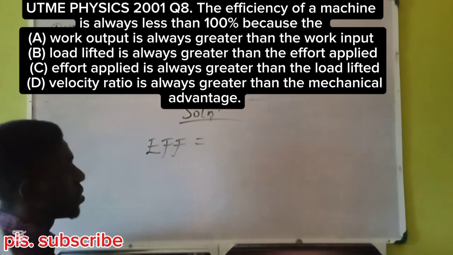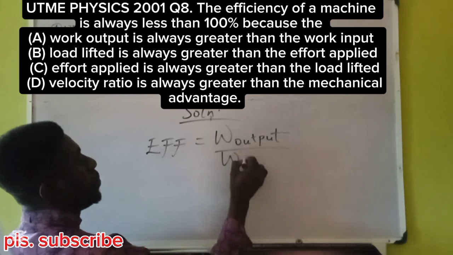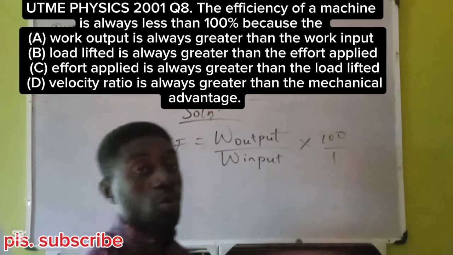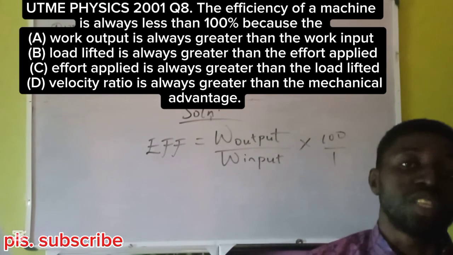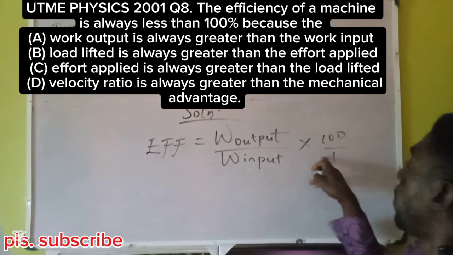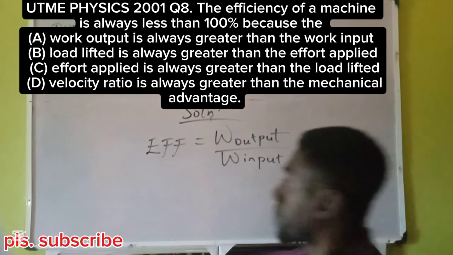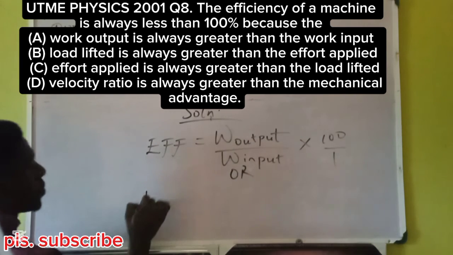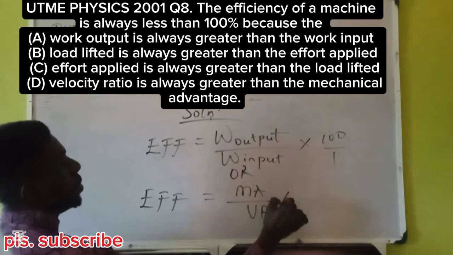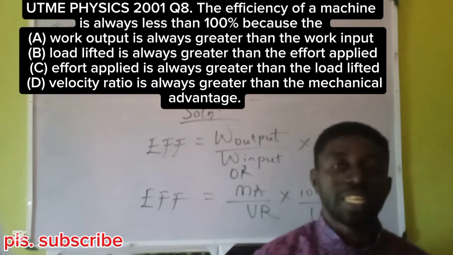The first one is efficiency equals work output over work input, times 100 over 1. You can see that the input is the denominator and the output is the numerator. The greater number must be the denominator, so you have a percentage less than 100. With time, you understand what I mean? Or efficiency equals MA over VR times 100 all over 1. These are your two key formulas for finding efficiency.